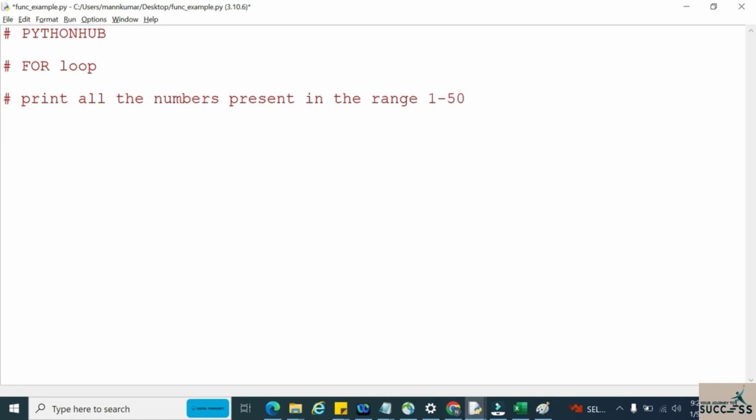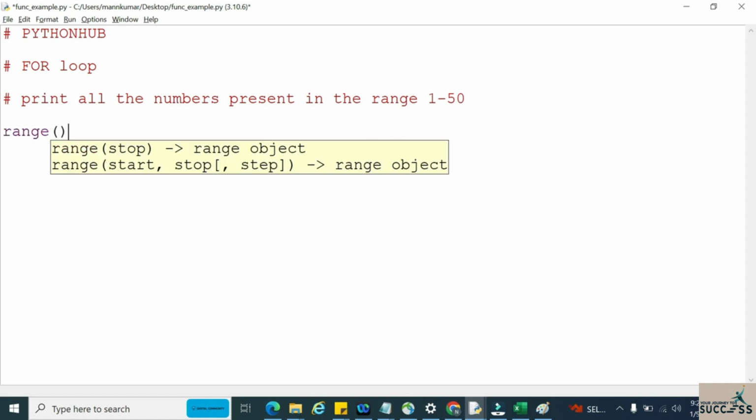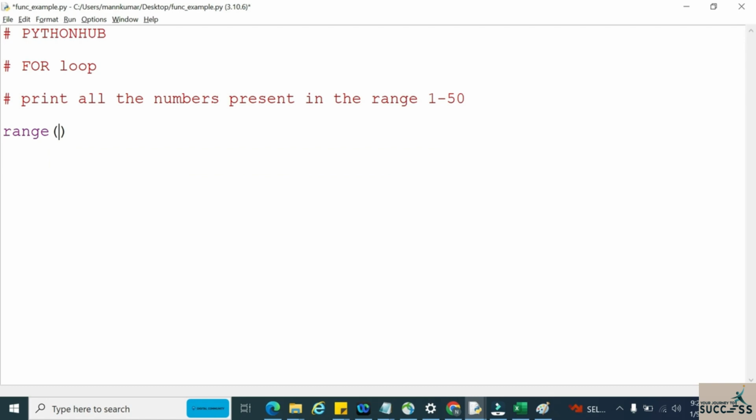So how can I print them? To get the numbers in a particular range, what type of sequence do we generally use? In general we use range. To get the numbers in a particular range, we use the range object. Since I want the numbers from 1 to 50, we need to take the range object.